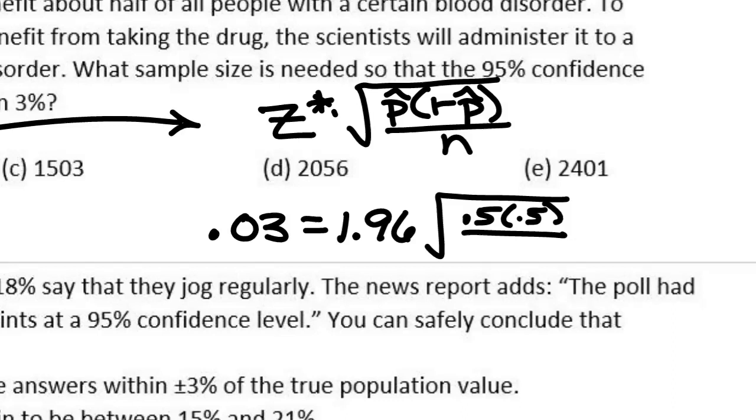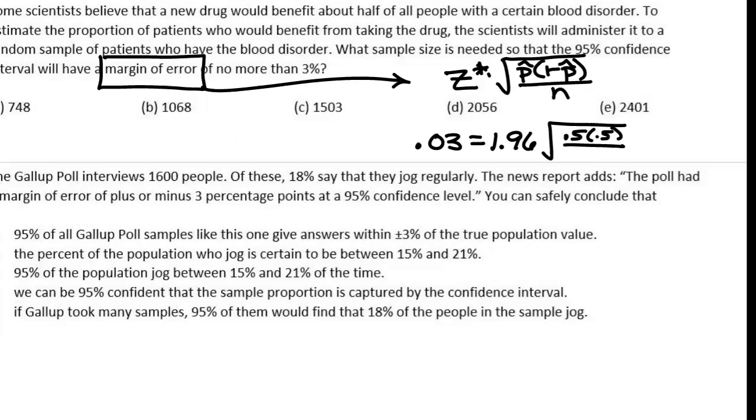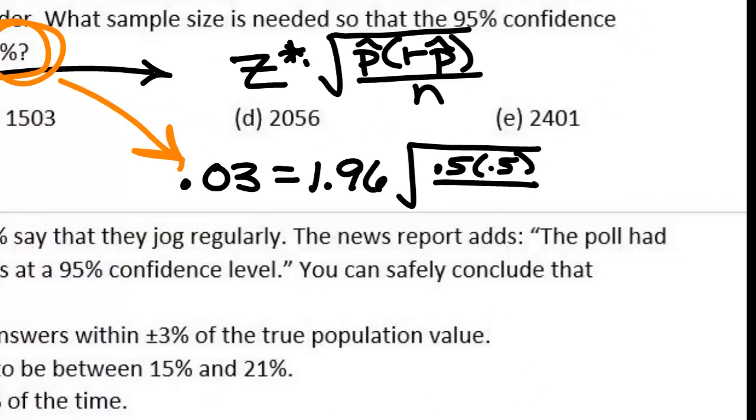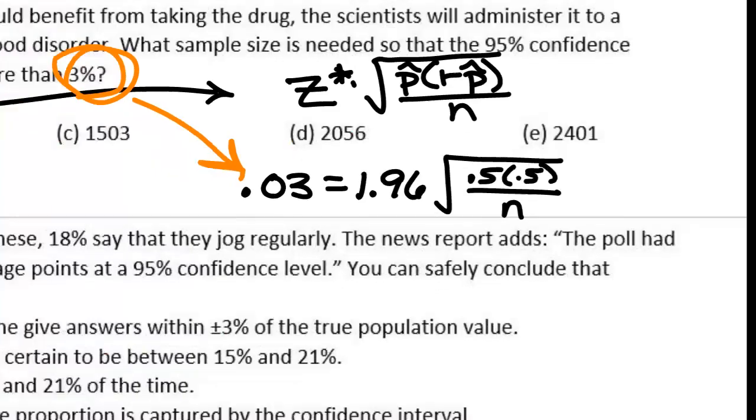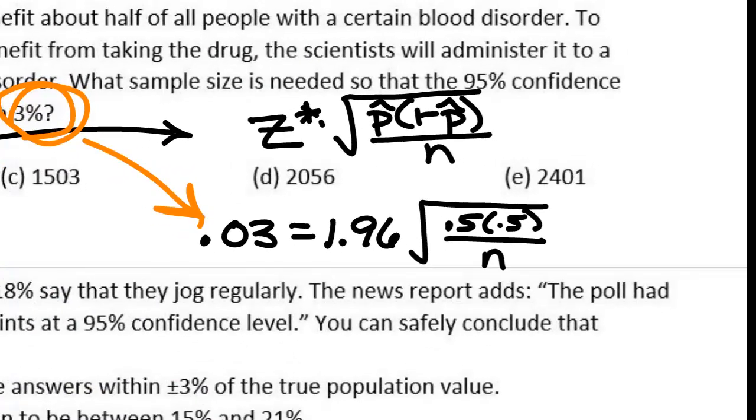Because that's my margin of error. Interval will have a margin of error of no more than 3%. This right here is that. Yes. And then over n, because we don't know n. So we're going to divide both sides by 1.96. And then we're going to square both sides. So that would be equal to